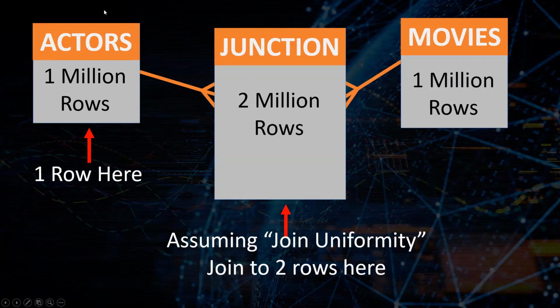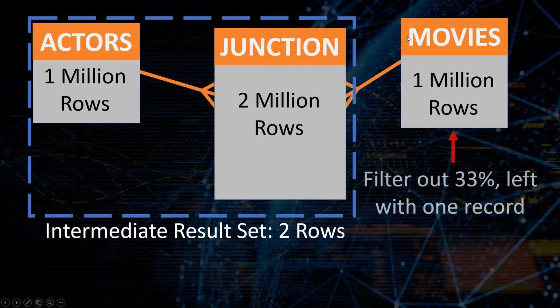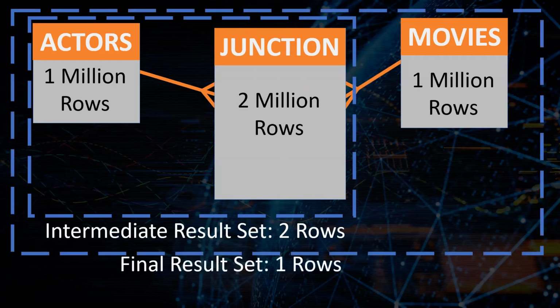Okay, so that would give us an intermediate result set when we join these 2 tables of just 2 rows here. So what would happen then is Oracle would take those 2 rows and then join them to the movies table, and we would filter out, say, 33% of them, and Oracle would be left with just 1 record, meaning we would get a final result set of just 1 record.